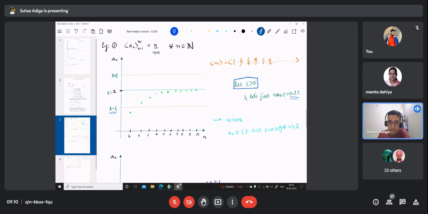So I say that an belongs to L minus 0.35 to L plus 0.35 for all n greater than or equal to 2. If I had taken an epsilon in such a way that L minus epsilon would have been this line, then I would have said an belongs to L minus epsilon comma L plus epsilon for all n greater than or equal to 1. So that is what I mean by that.